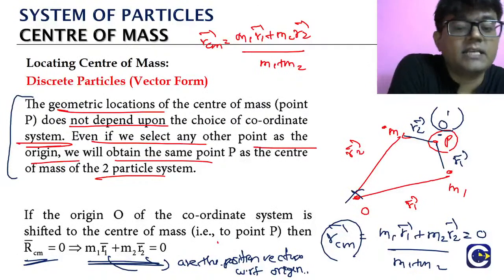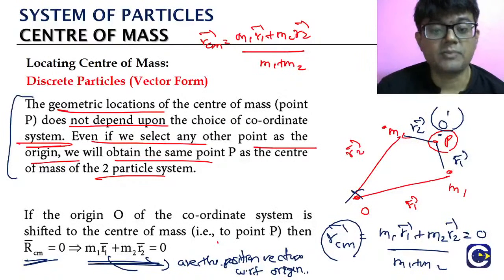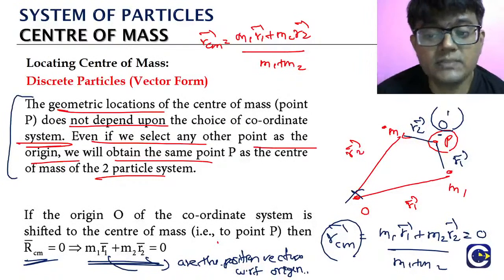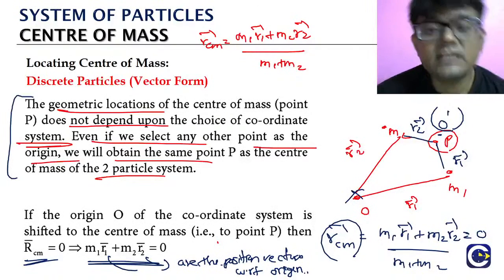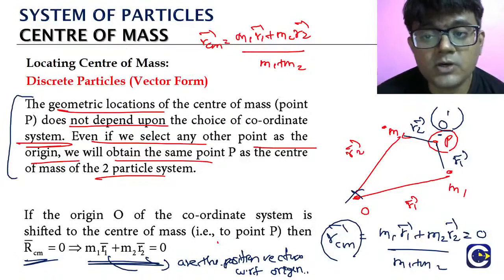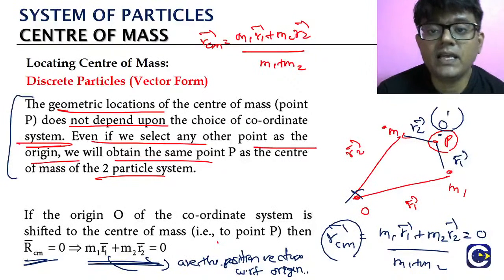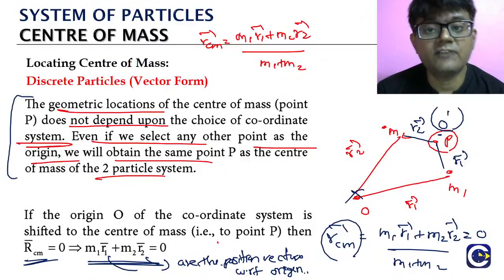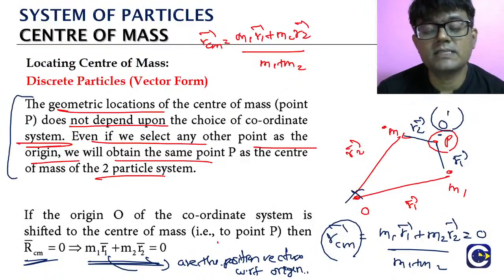Okay? So this is another standard result. This can be used in some questions. Remember this result. Why does this result come? Because when we take the center of mass itself as the origin, and we put the r bar cm formula, what are we going to get? r bar cm should be 0, because the origin itself is our center of mass. So from there we will get this result. What is it? m1 r1 plus m2 r2.